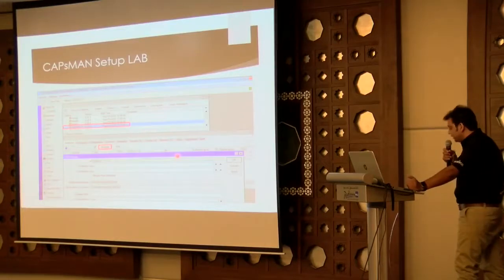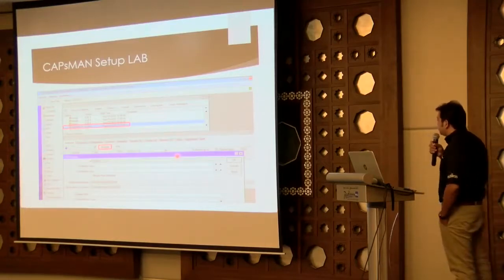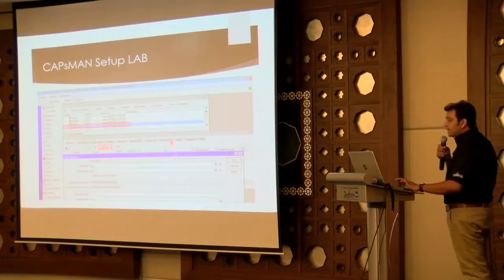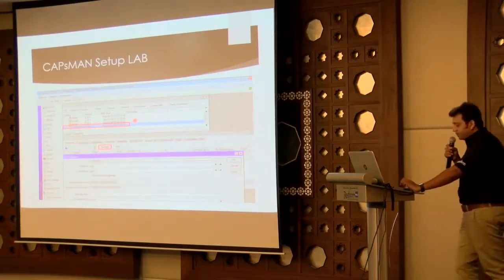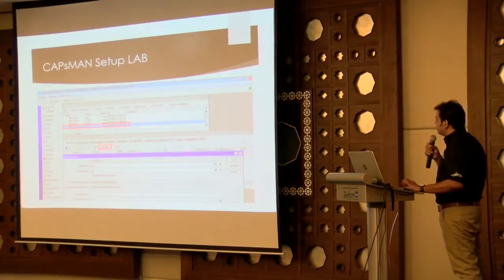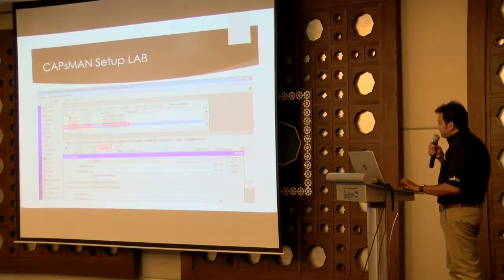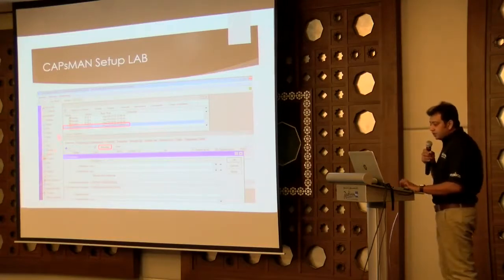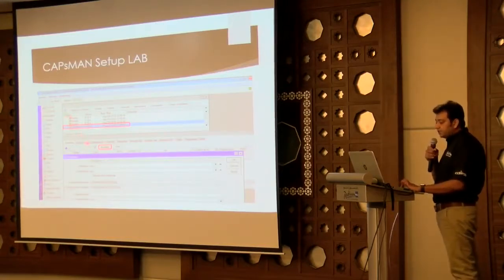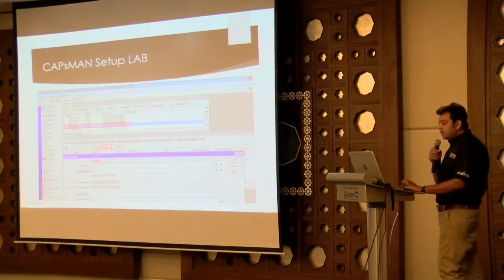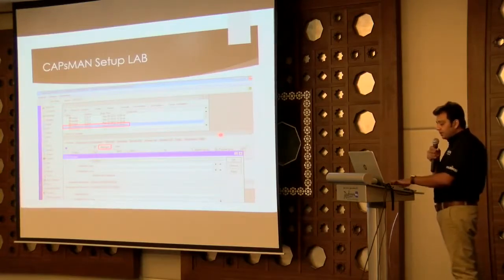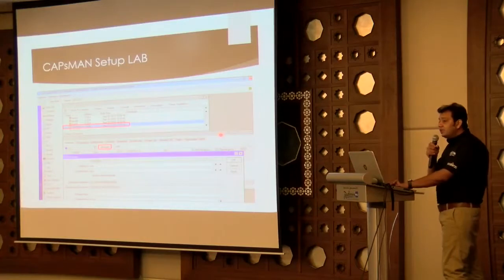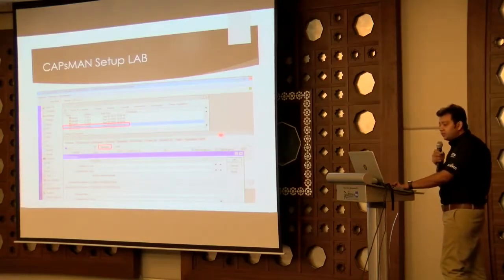So let us start the CAPsMAN setup lab. As I mentioned, first we will do the CAPsMAN setup, which is the controller. What we have to do is make sure that we have installed the wireless CM2 package with our latest RouterOS. For CAPsMAN, you have to go to CAPsMAN, and in Manager you just need to enable it. Once you enable it, keep everything on auto and press OK, so that your CAPsMAN will be ready to use. But it is only ready to use for CAPsMAN, and there are other things which we have to do.